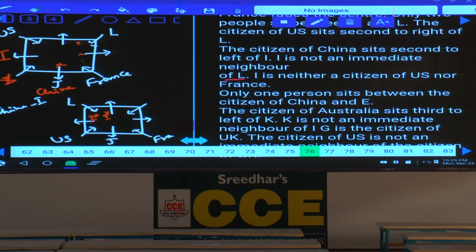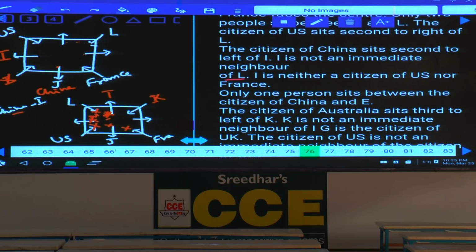Now in the second possibility, this I is neither adjacent to L nor the person from USA or France. Hence now I cannot be here, and we are left with only 2 more possibilities. Out of which if I is here, then France and US must be in the same place, which is not possible. France and China must be in the same place, not possible. Hence I cannot be at this place.